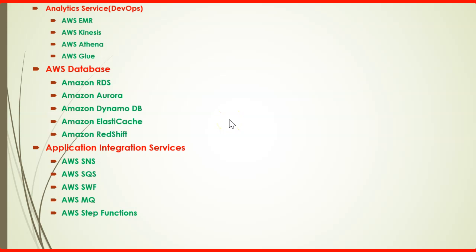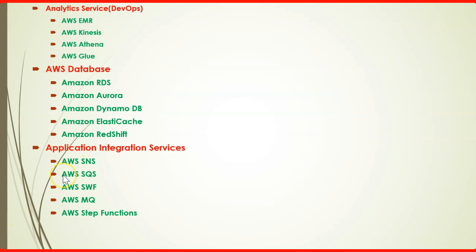Then a few integration services, let's say the SNS, that's the notification service. And you can configure your CloudWatch, you can configure other services, and based on the trigger, SNS service will send the notification to you on your personal email or whatever email you have configured. So you will get those emails daily, or whatever type you configure the SNS. So you are going to get the notification by this SNS service, and it's very useful.